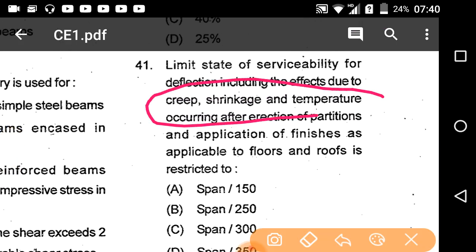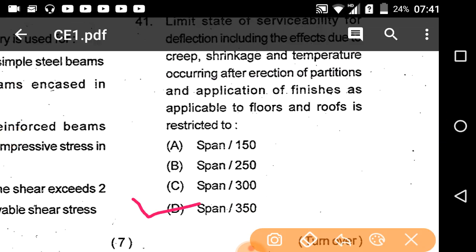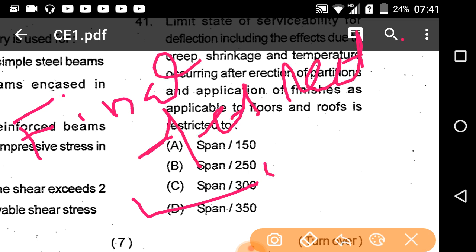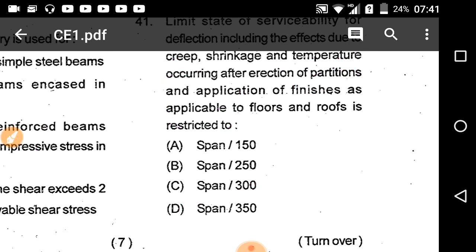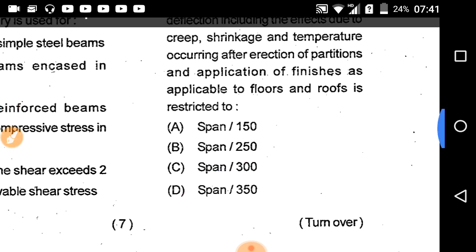So it will go to span by 350. When it is asking about final deflection, then it will be span by 250, but here option D will be the correct answer, that is span by 350.